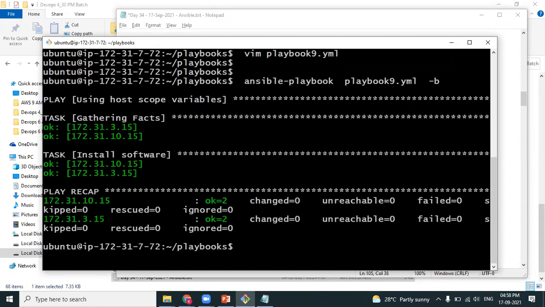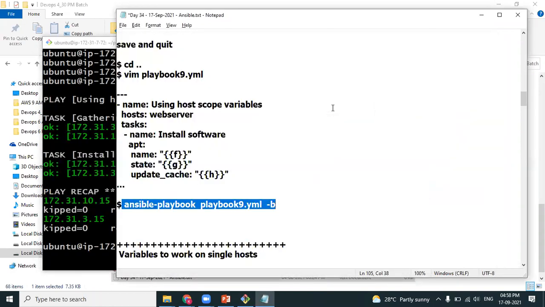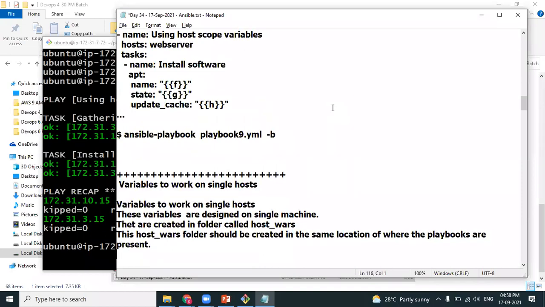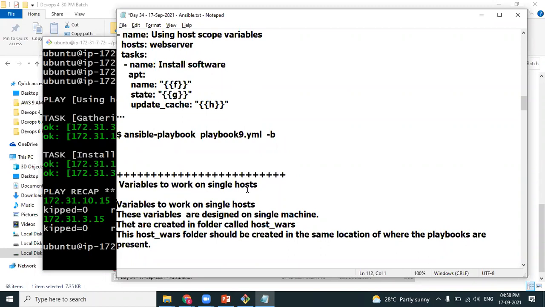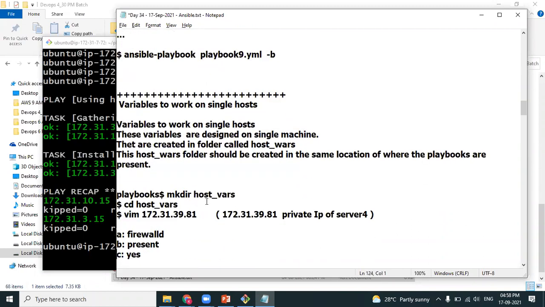Perfect. So these kinds of variables which work on a group of machines are called group or host scope variables. Variables are divided into 2 types: one works on a group of machines, and the other works on a single machine. If you want a variable to work on a single machine, then like how you created the directory group_vars, we have to create one more directory called host_vars. Okay, let's do that.